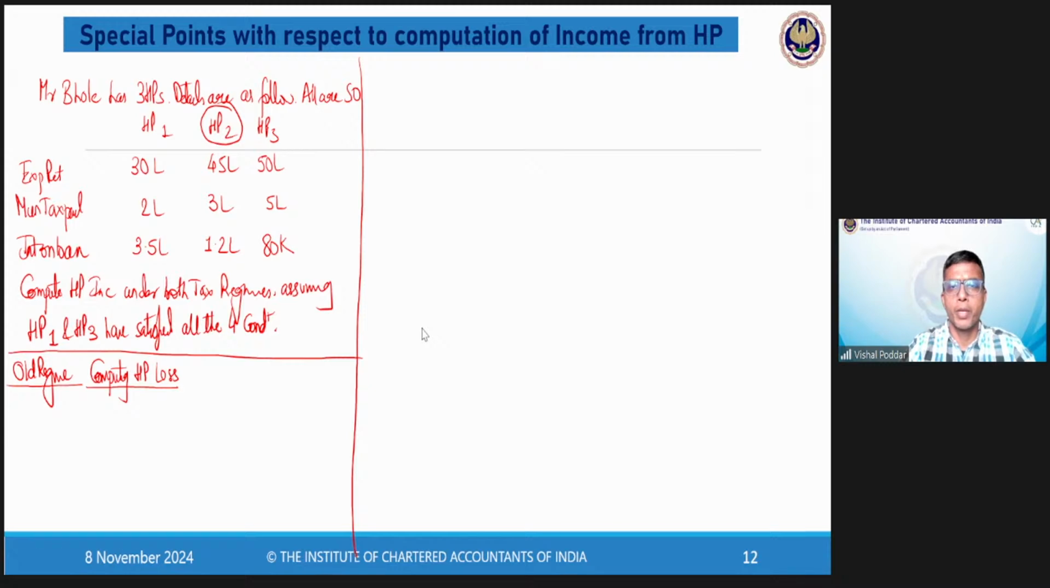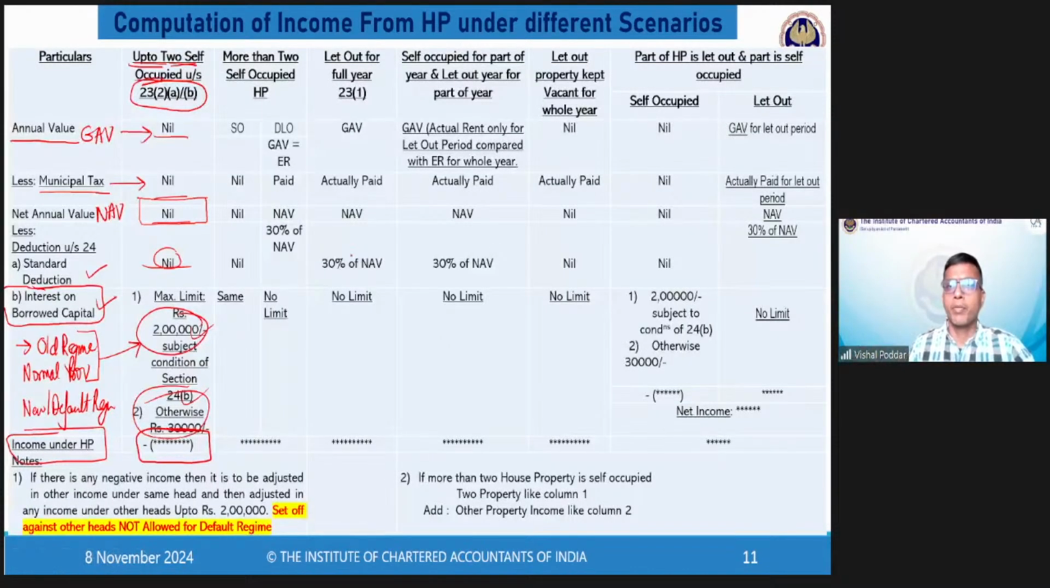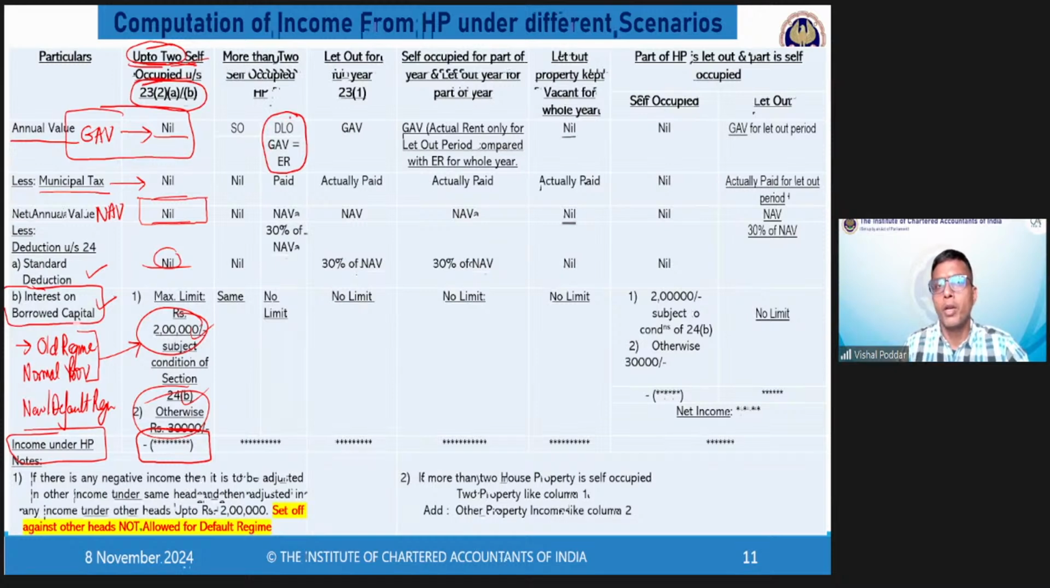We saw in our previous slide, and even when I was drawing it, the law says up to 2 self-occupied HPs, the benefit is we will take GAV as nil. It means there will be no income computation for the first 2 self-occupied HPs. Now, if you have more than 2 self-occupied HPs, what is the impact? The property beyond 2 will be considered as deemed to be let out.